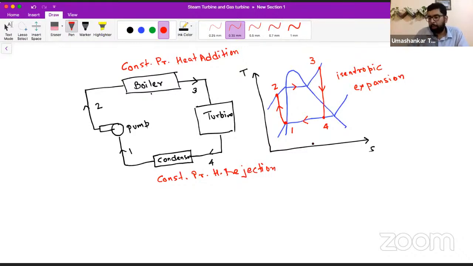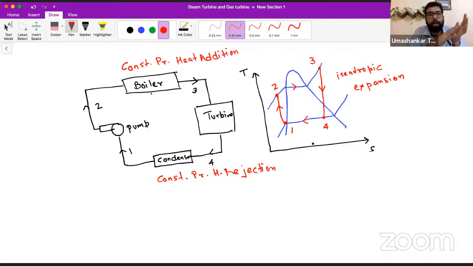See, I tell you all one thing. There are no shortcuts in getting the rank in GATE. If you study well, you study from the right sources, you will definitely get through.